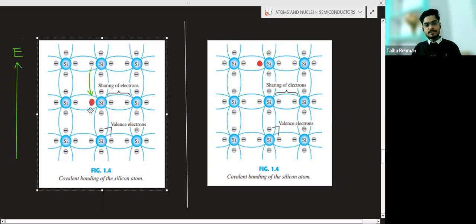So initially this is the condition: here is one hole, and why is this hole there? Because of the room temperature. Here is the electron, and here are also electrons, there are so many electrons, but we are focusing on this electron and this hole. When you apply the electric field, this electron will move from here to here.